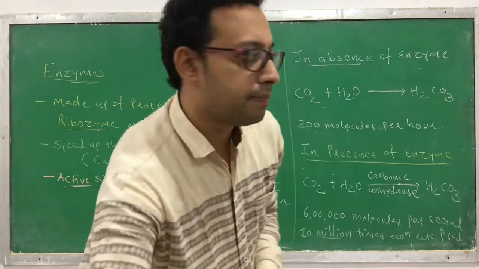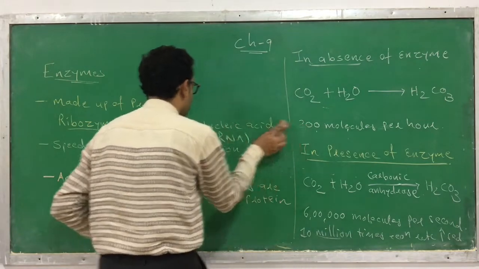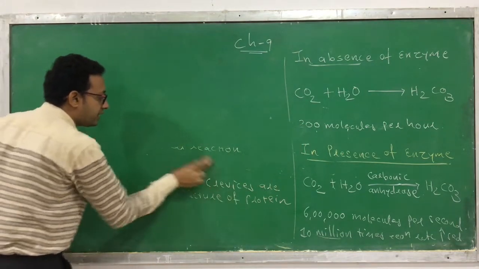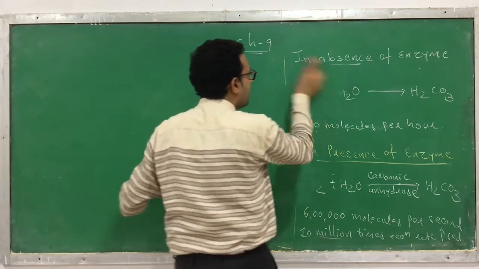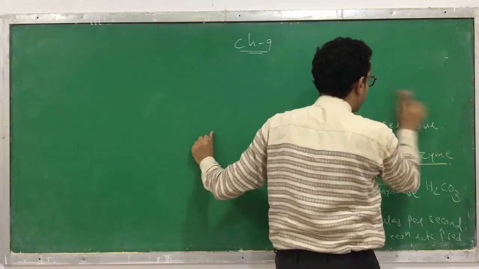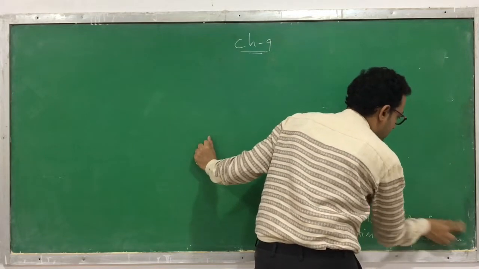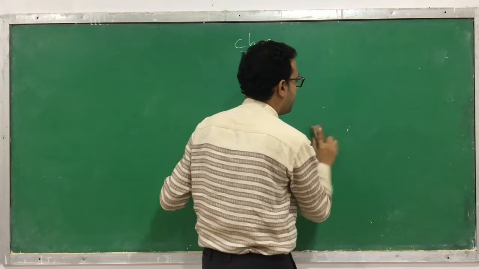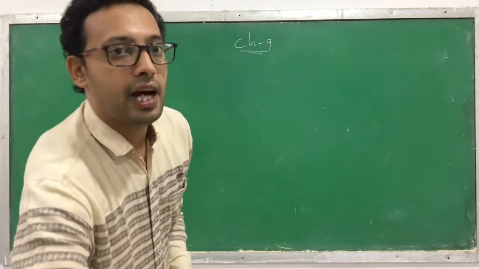Now, for example, we also do chemical reactions in the chemistry laboratory. What is the difference between the chemical reactions happening in a chemistry laboratory and those happening in our body?